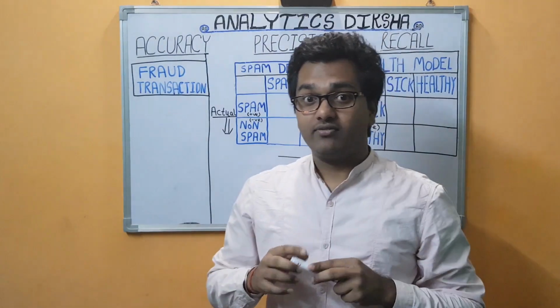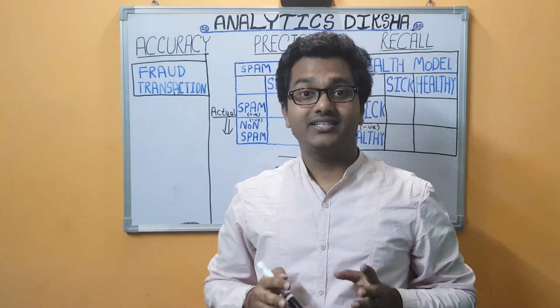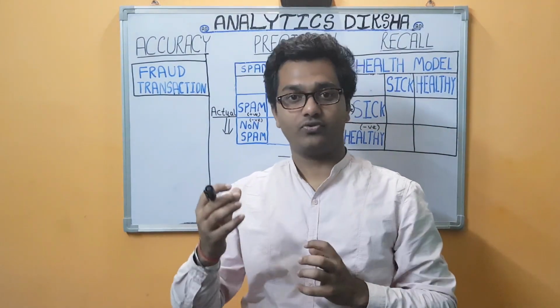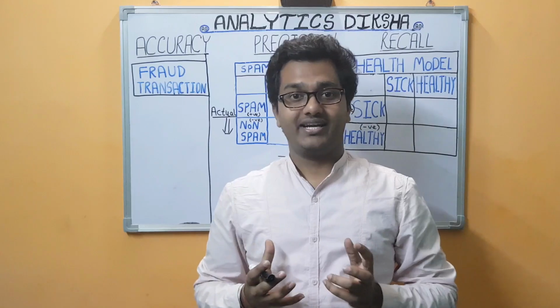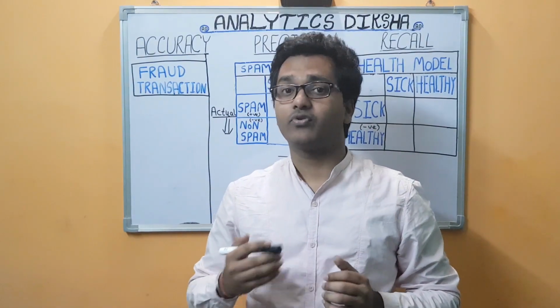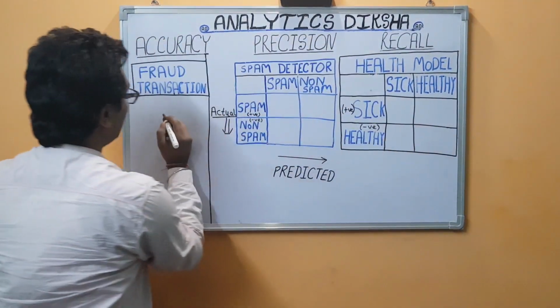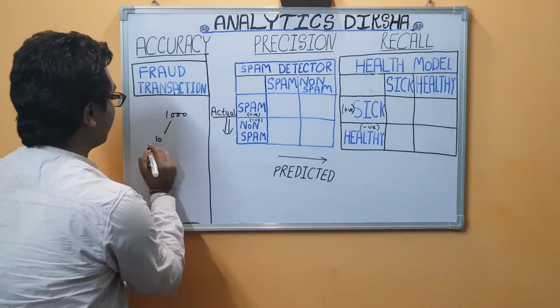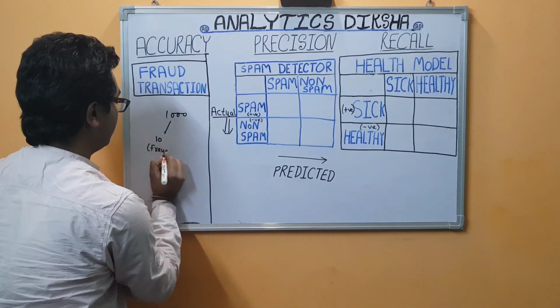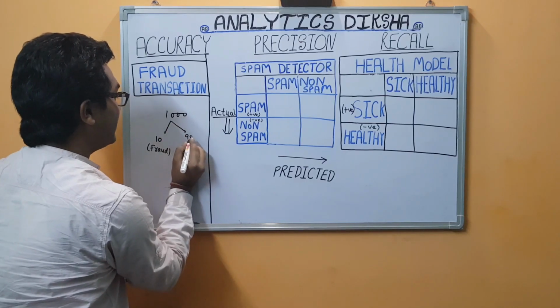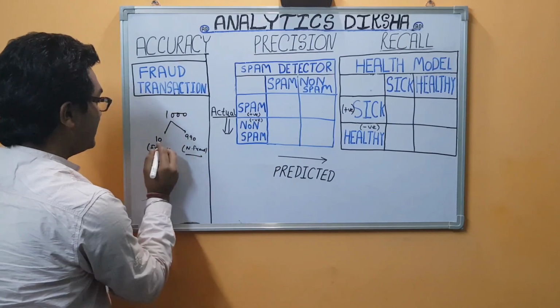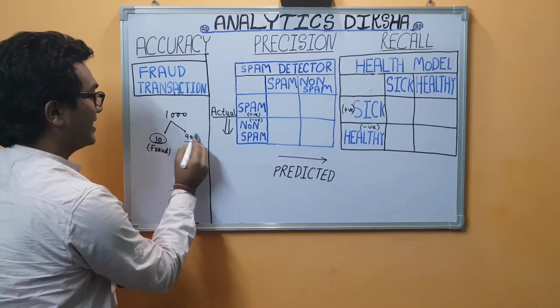Now assume that we have made a credit card fraud transaction model in which any transaction comes and we identify whether it is a fraud or non-fraud. We all use credit cards and debit cards, and very few transactions are marked as fraud. So let's assume there are a total of 1,000 transactions, and out of that 10 transactions are fraud and 990 transactions are non-fraud. As you can see, it is very less as compared to the 990.